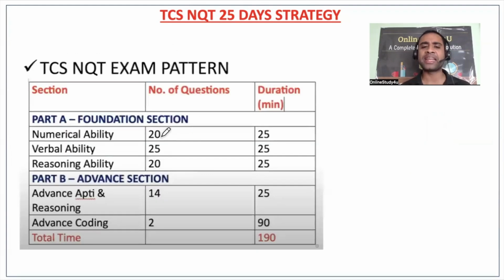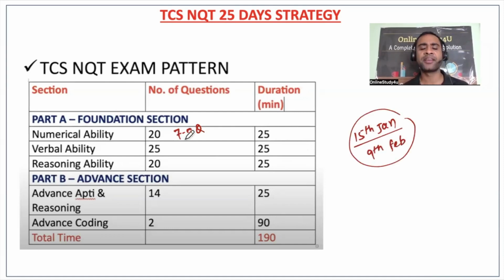So numerical ability in the foundation section will have 20 questions. Even if you do 7 to 8 questions, like in the examinations which happened on 15th of Jan and 9th of Feb, students who did 7 to 8 questions were qualified in the examination. But definitely off campus, there will be many students applying, so we need to be very careful. So we have to score as much as possible.